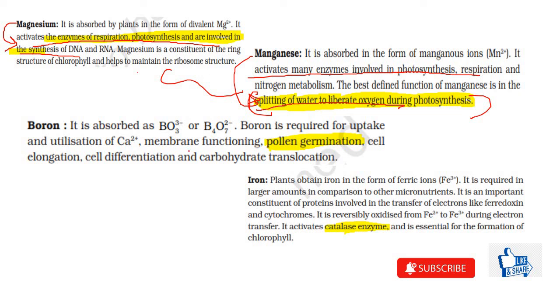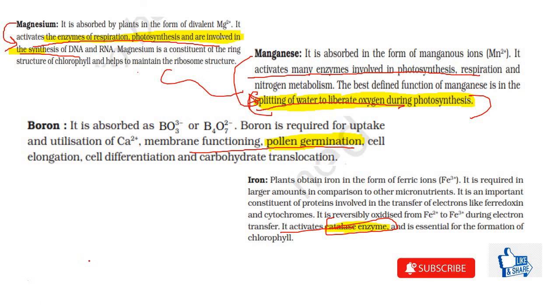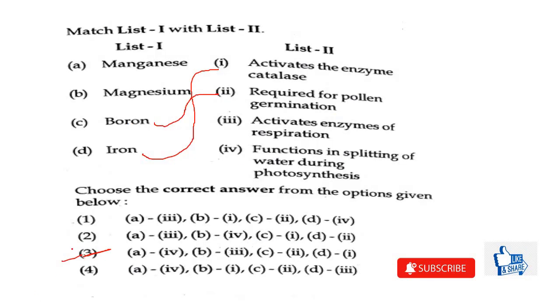Then boron helps in pollen germination. Iron is also mentioned, it is helping in activating the catalase enzyme. So let's look at the options. A4, manganese functioning in the splitting of water during photosynthesis? Yes, manganese is helping in splitting of water to liberate oxygen during photosynthesis. So here the answer would be the third one.